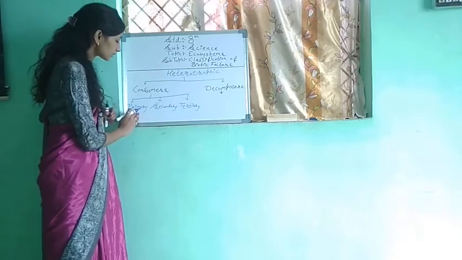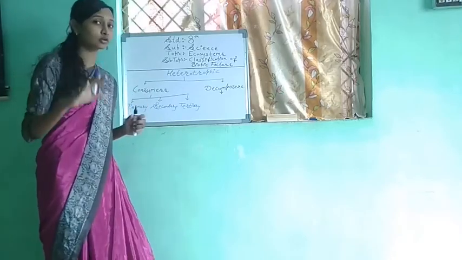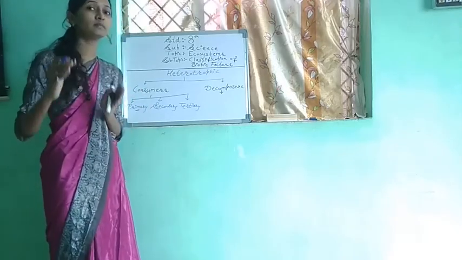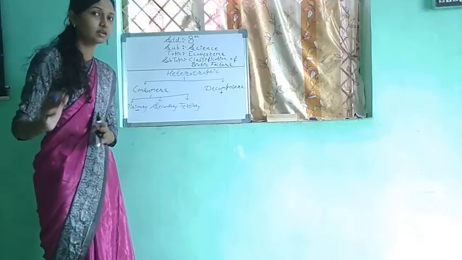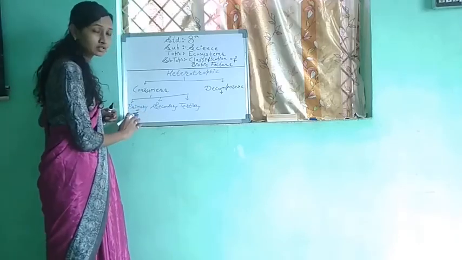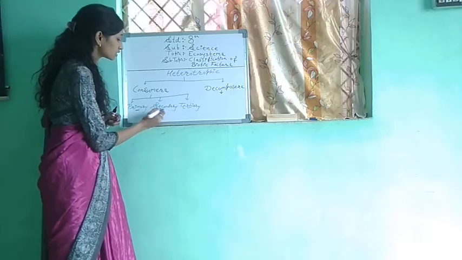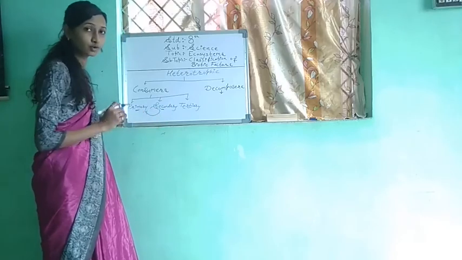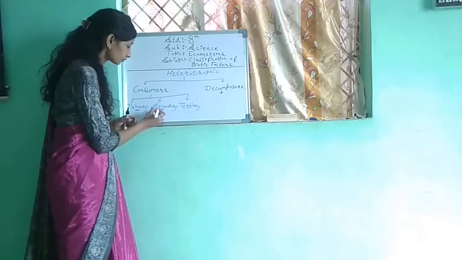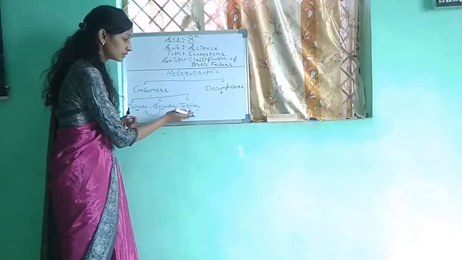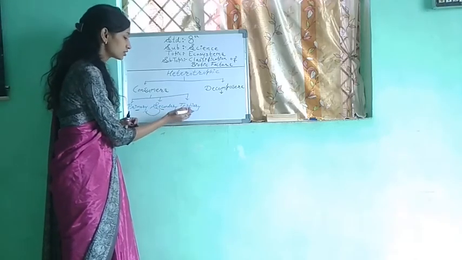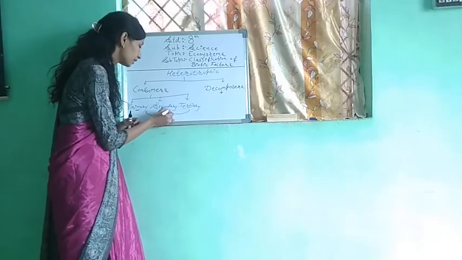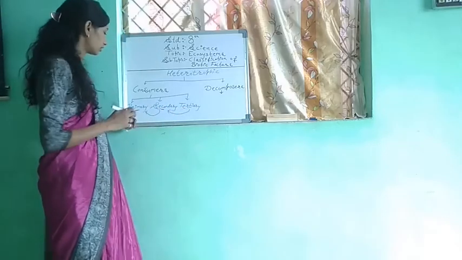Okay, so these primary consumers, as we have seen, autotrophs prepare their own food. So these primary consumers will be dependent on autotrophs only. Then secondary consumers. These secondary consumers will be dependent on primary consumers for their food and nourishment. Similarly, tertiary consumers will be dependent on secondary consumers.